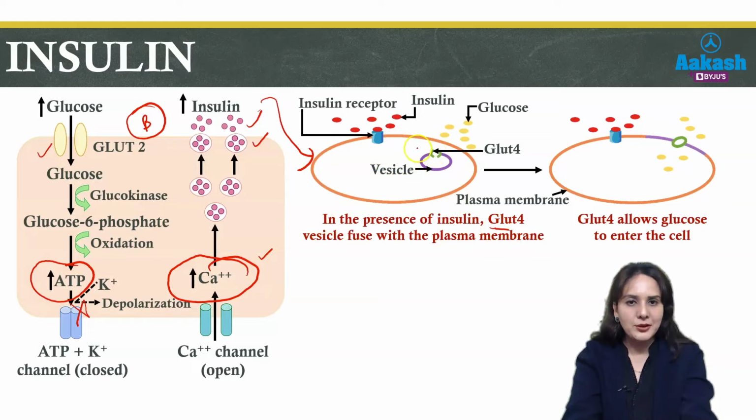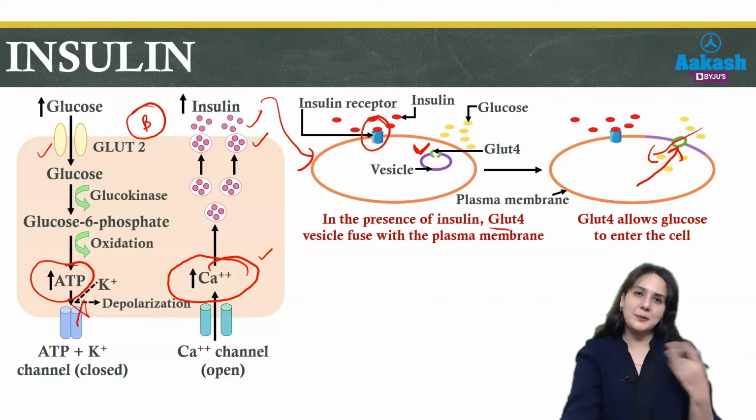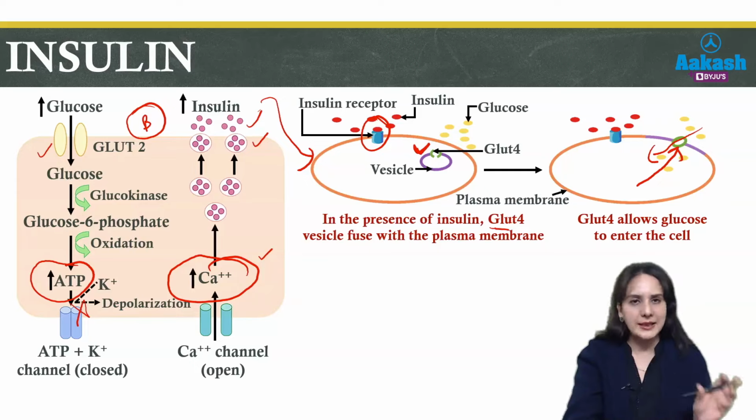Normally the GLUT4 transporter is present inside the cell, but when insulin binds to its receptor on the cell, this GLUT4 is transported to the surface of the cell, and when it fuses with the surface of the cell, it can take glucose inside the cell. In this way, glucose is supplied to the cells which are dependent on insulin, by GLUT4, that is skeletal, cardiac as well as adipose tissue.